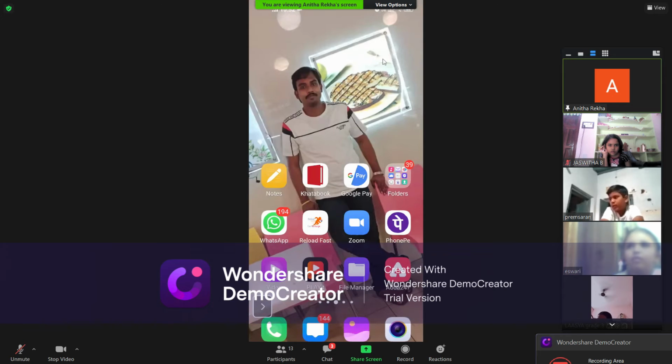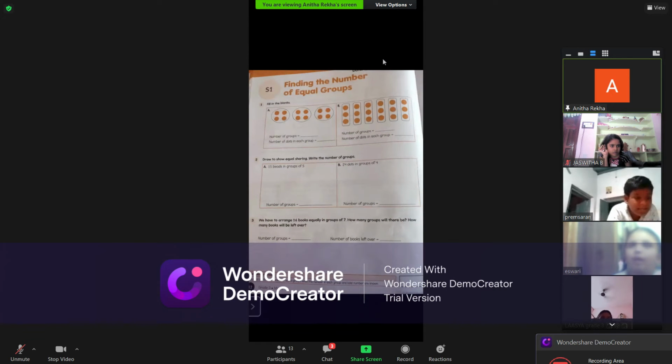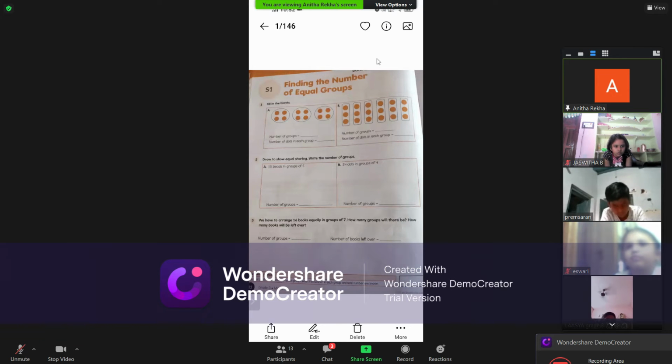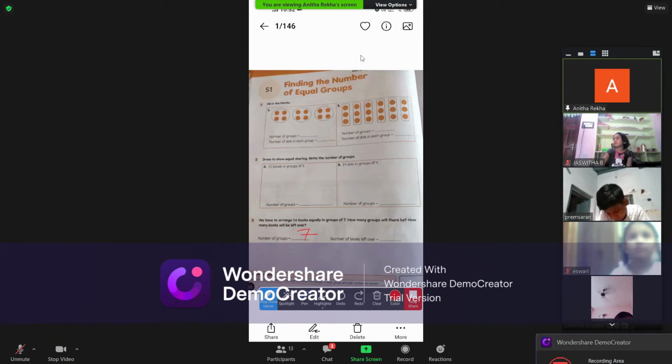Quiet everyone, quiet. There will be 2 books left over, 15 and 16. 2 from 14. So 2 books will be left over. So in the first blank, number of groups right there. Number of groups 7.